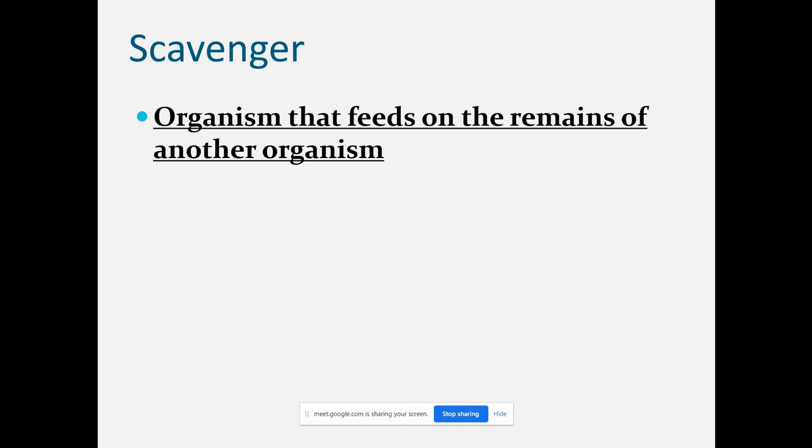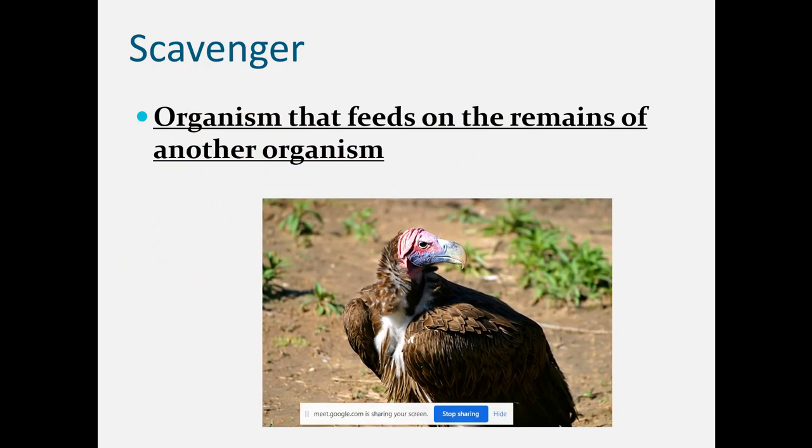Scavenger, organisms that feed on remains of another organism. These are known as scavengers because they feed on the residual part, like dead organic organisms. Scavengers are involved in cleansing, and they also feed on excretory material, the residue that is left by other animals. We can give the example of a pig. Pig is one animal that feeds on the remains of another organism.